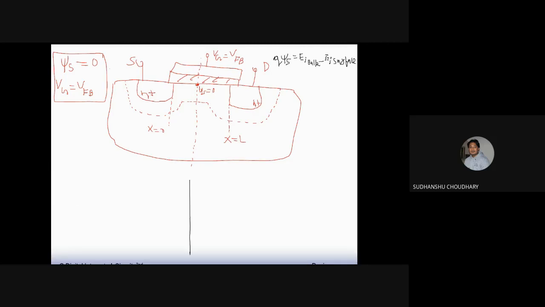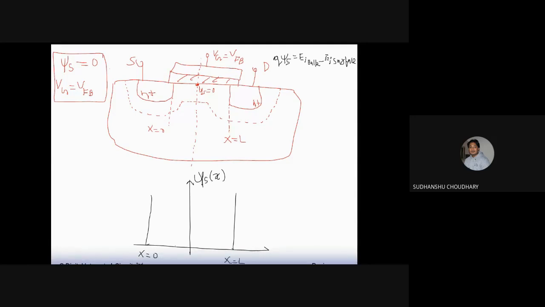So let's say this is my surface potential psi s, and it's a function of x. Okay. And let us say that these points are my x is equal to 0 and L. Let's say this is my x is equal to 0 point, and this is x is equal to L point.